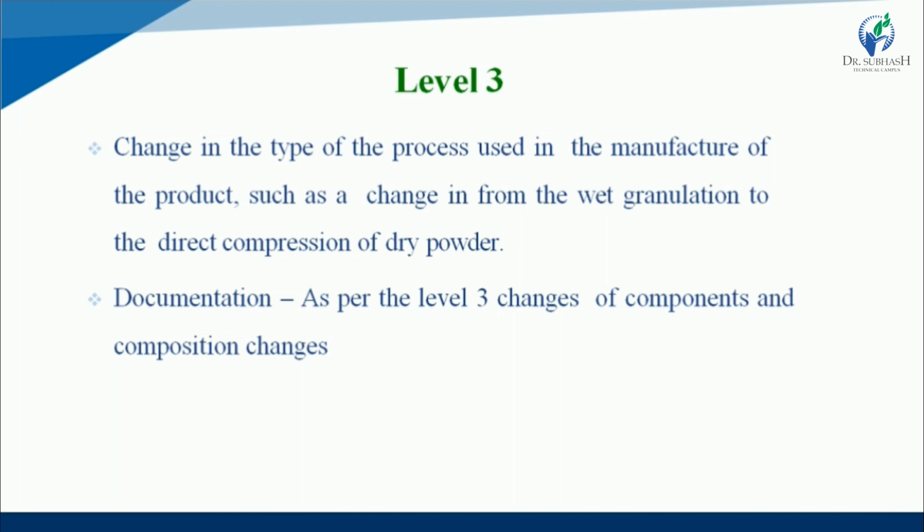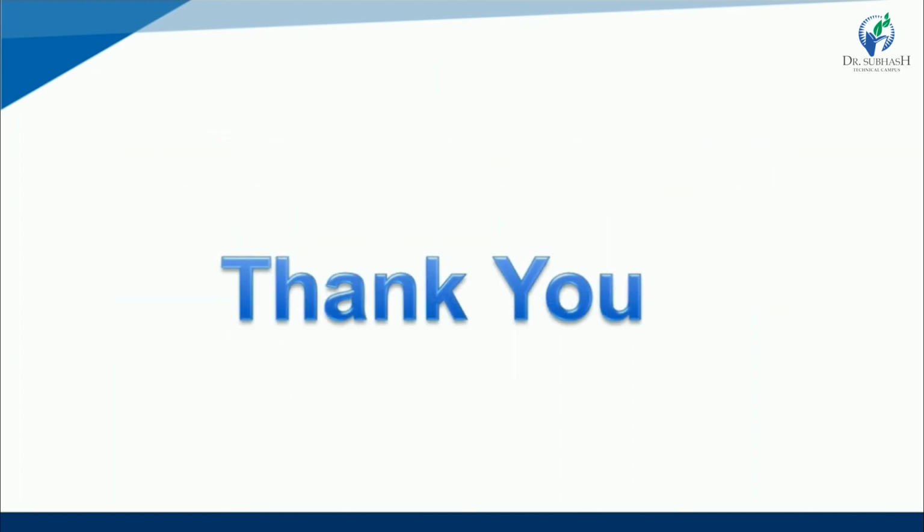For documentation, as per level 3 changes of component and composition changes, they are already specified in component and composition changes. Thank you.